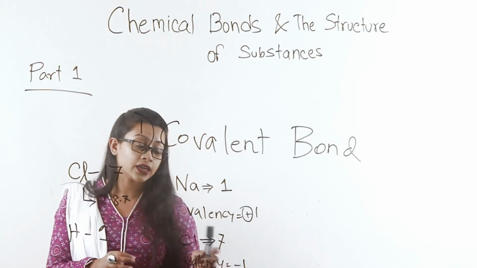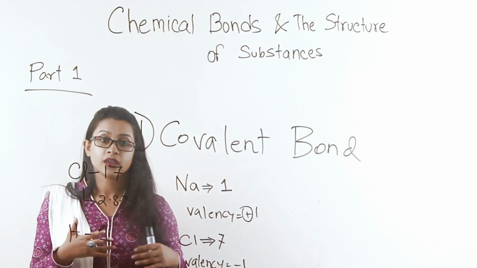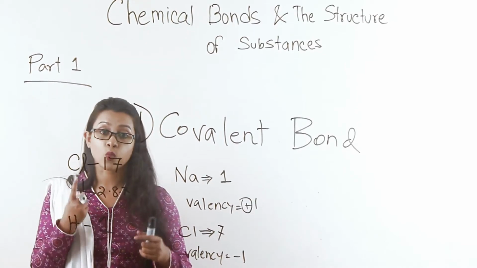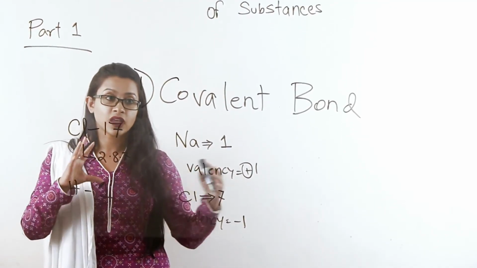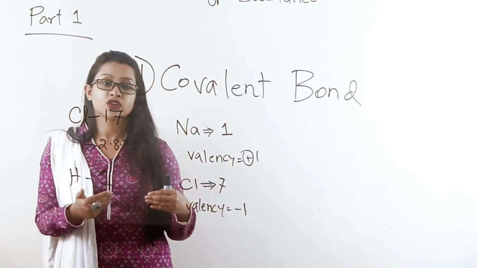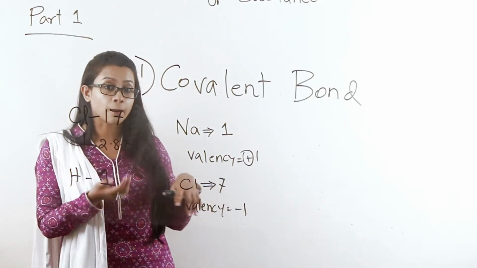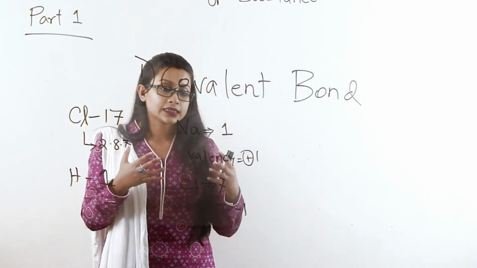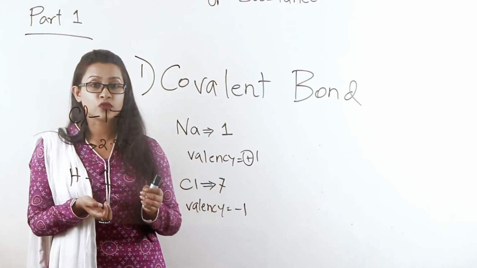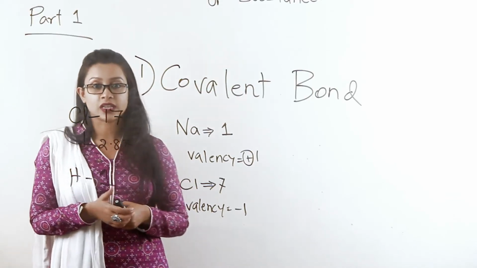And a chloride ion will have a valency of -1 because it needs 1 extra electron to gain a complete stable structure. When it gains that electron, it does so by forming a bond. Now, this bond is a little bit different from a covalent bond. How so? This is something that we will discuss in this part of the lecture.